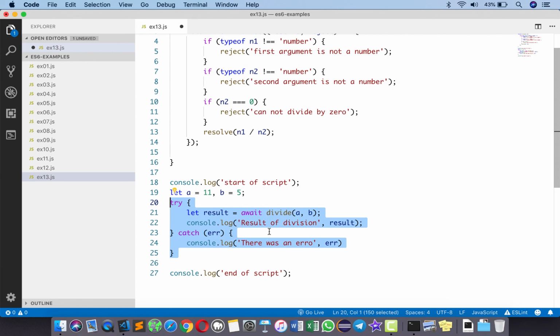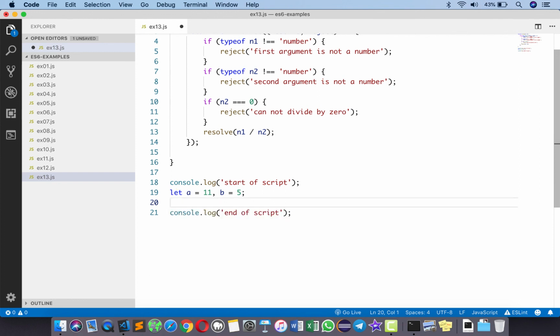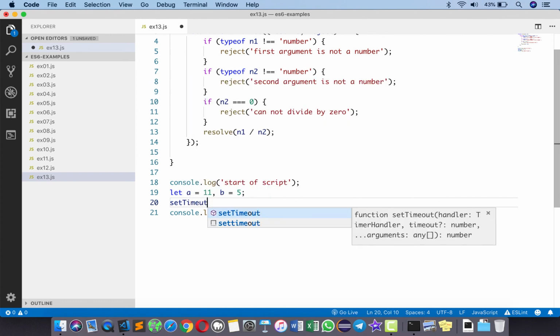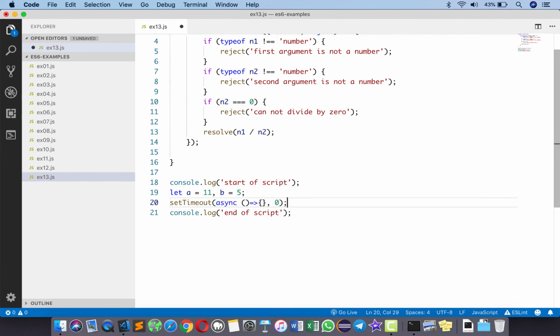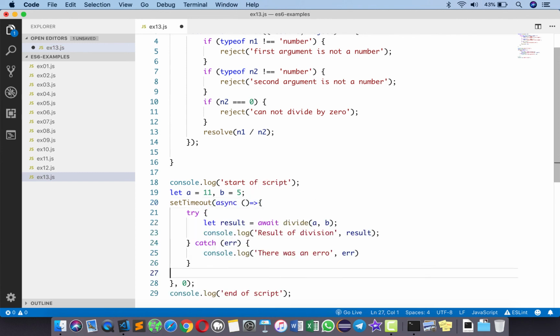Since we don't have any function over here, either we may have to write a function which is async, or right now for the time being I can put it in a set timeout and then type an async function and then probably 0, and here I can put this function and that's not a problem.